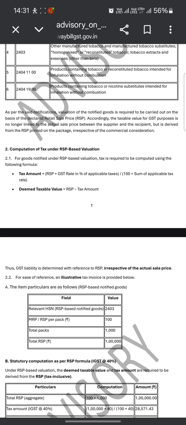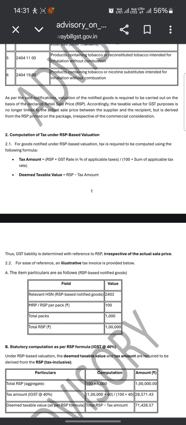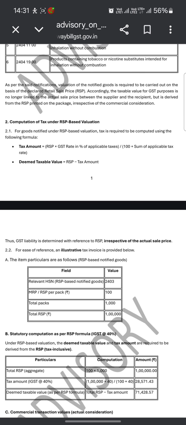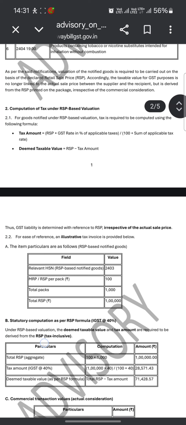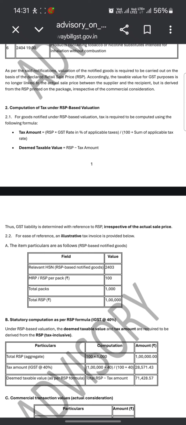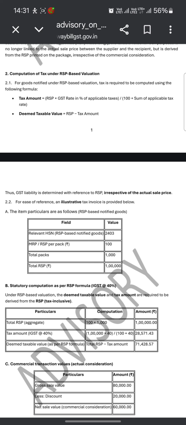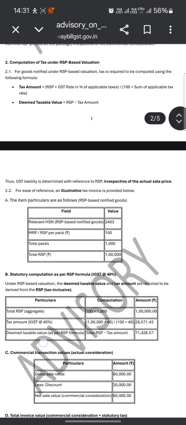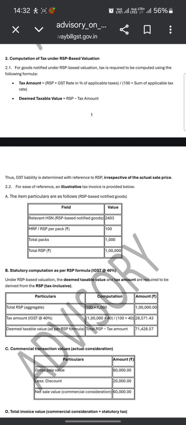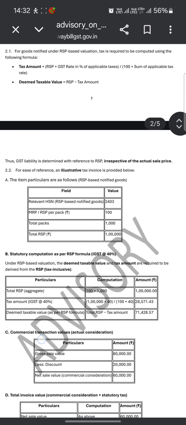Computation of tax under the RSP based valuation. For the goods notified under RSP based valuation, the tax is required to be computed using the following formula: tax amount equals RSP into GST rate in percentage applicable, divided by 100 plus applicable tax rate, and deemed taxable value is RSP minus tax amount. Thus, the tax liability is determined with reference to RSP irrespective of the actual sale price.